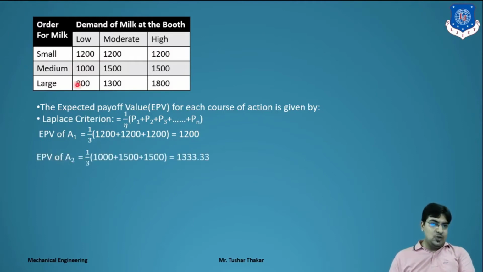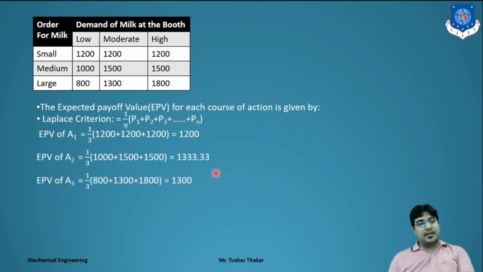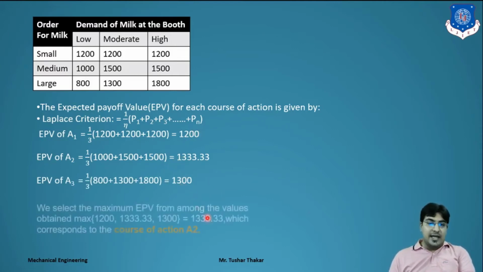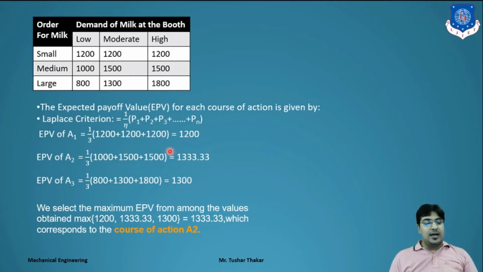For EPV of A2, 1/3 times (1000 plus 1500 plus 1500) gives 1333.33. And the EPV of A3 again comes to 1300. Among these we take the maximum value, 1333.33, so the milk booth will apply the corresponding course of action A2.